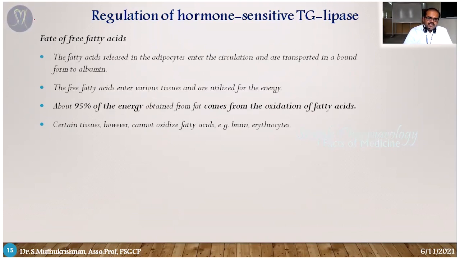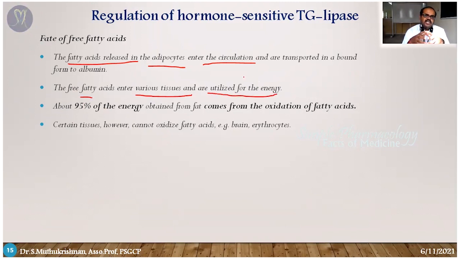Once the triglycerides undergo the lipolysis process, the fatty acids are released from the adipose sites. So the free fatty acids enter into the circulation and are transported by albumin. We know there are long chain and short chain free fatty acids. Long chain free fatty acids are bound with albumin. Short chain ones exist in the usual unionized form itself. So the free fatty acids bound with albumin enter into the various tissues to be utilized for energy.